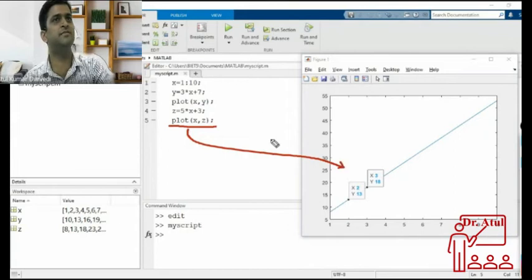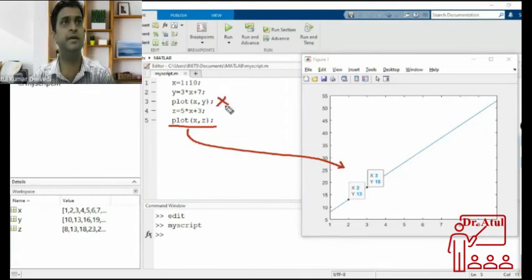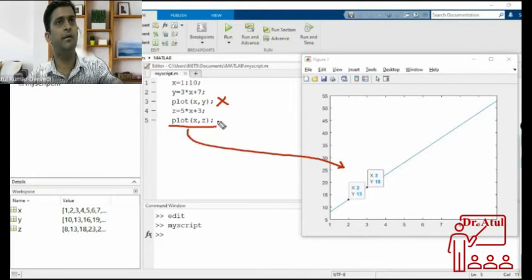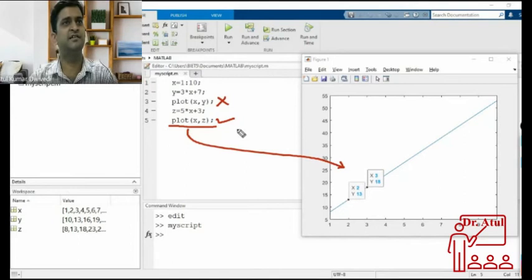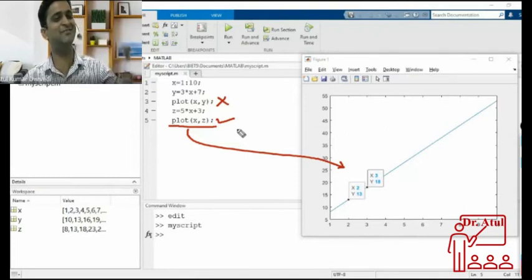What happened to the first plot? This one is not visible. This has been erased. So in MATLAB, if you write the plot command again, what will it do? It will clear the previous figure window and overwrite it with the new plot command. Then you will ask, yes sir, how will I do it if I want both of the things? I will tell you. Don't worry.